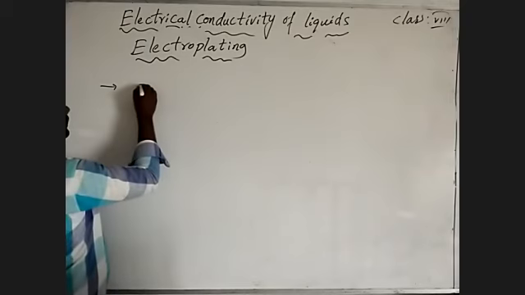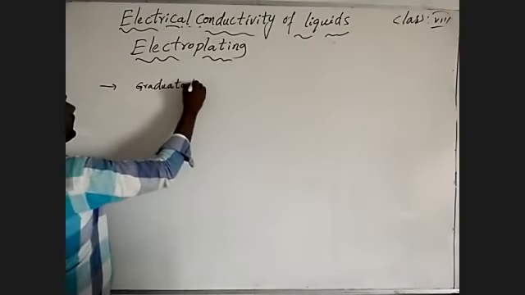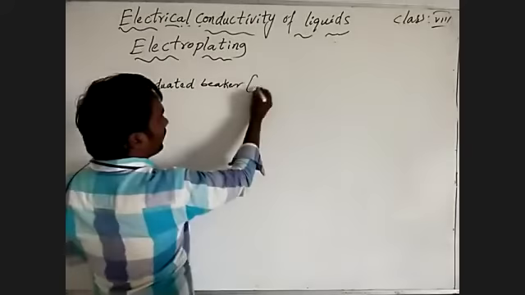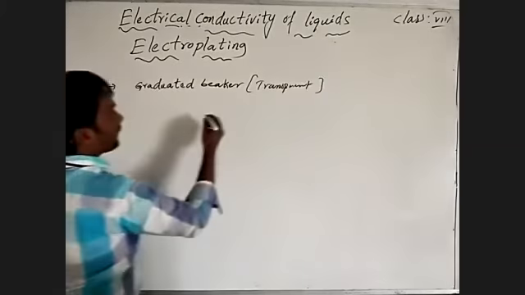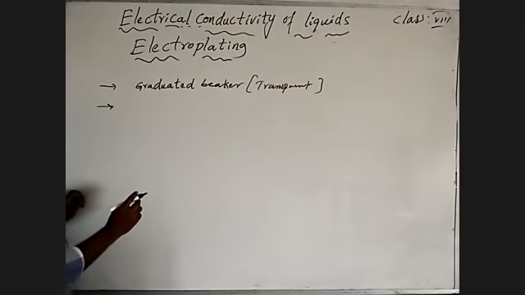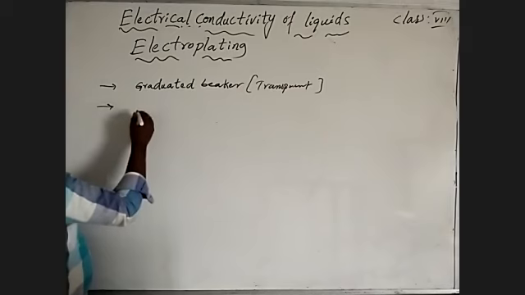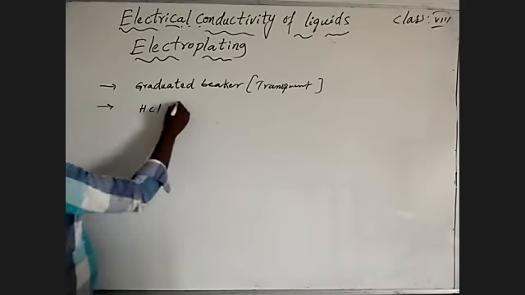We need one graduated beaker, which means it should be transparent. And the second thing we need is HCl. What is HCl?